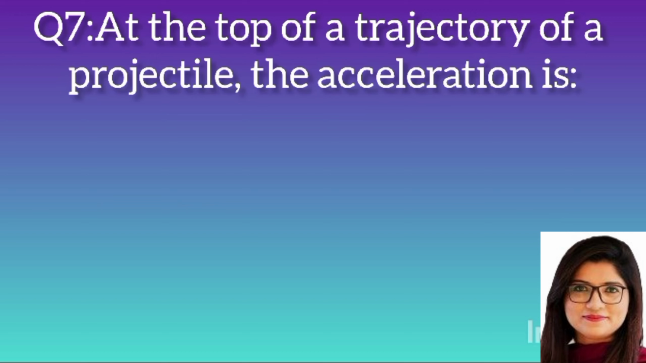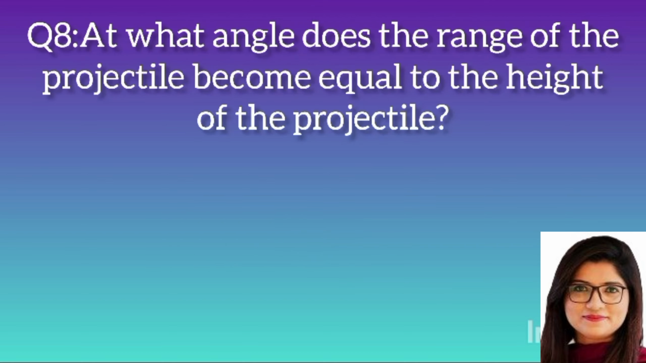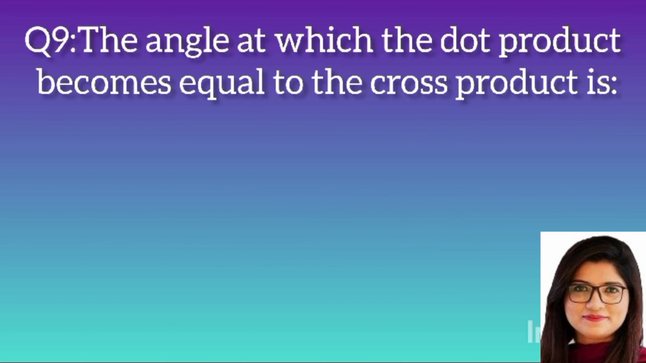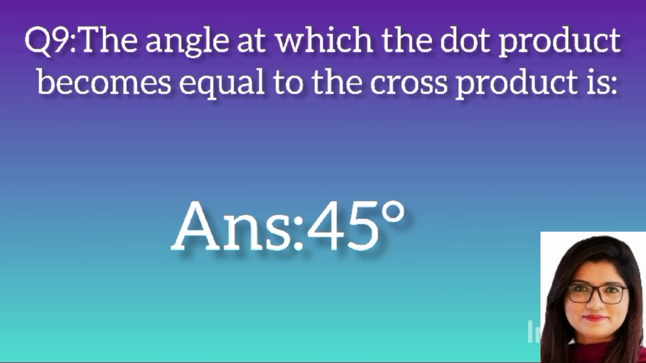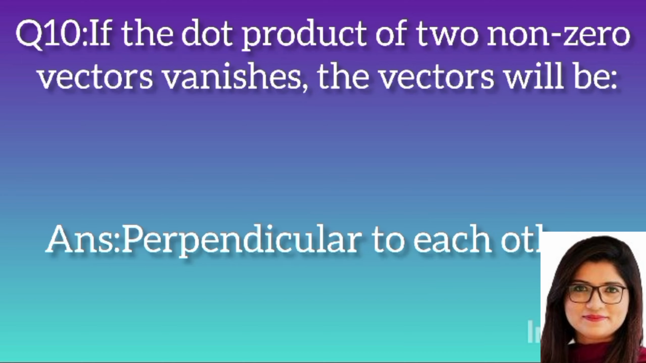Question 7. At the top of the trajectory of a projectile, the acceleration is? Answer: gravity. Question 8. At what angle does the range of the projectile become equal to the height of the projectile? Answer: 45 degrees. Question 9. The angle at which the dot product becomes equal to the cross product is? Answer: 45 degrees. Question 10. If the dot product of two non-zero vectors vanishes, the vectors will be? Answer: perpendicular to each other.